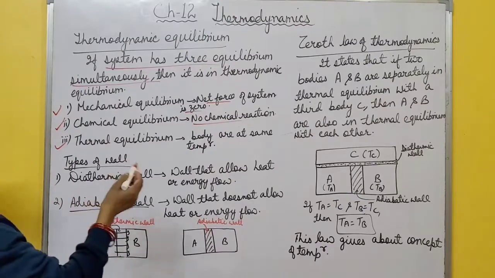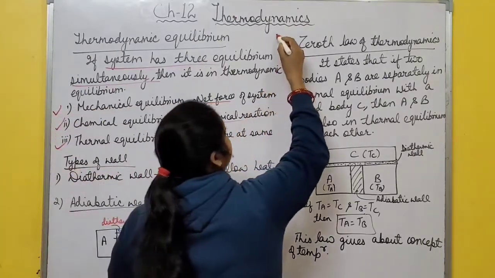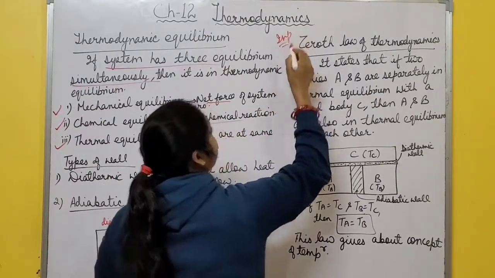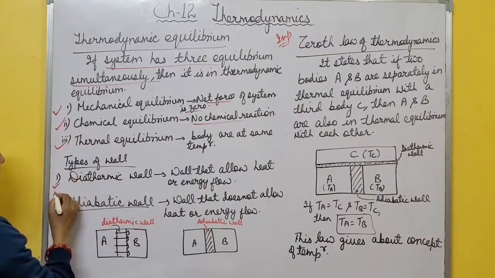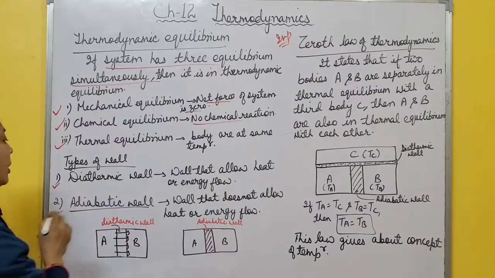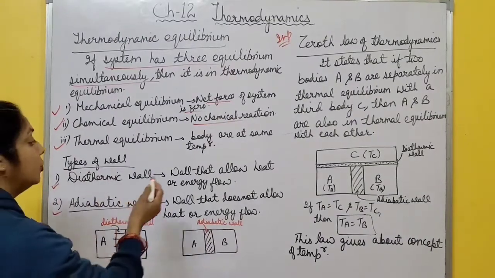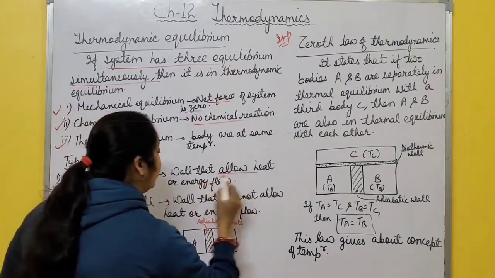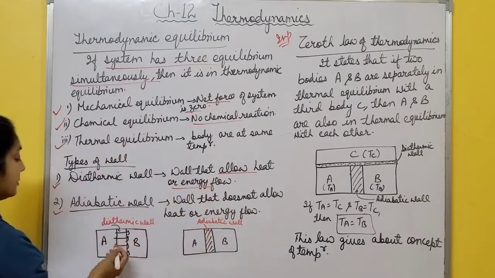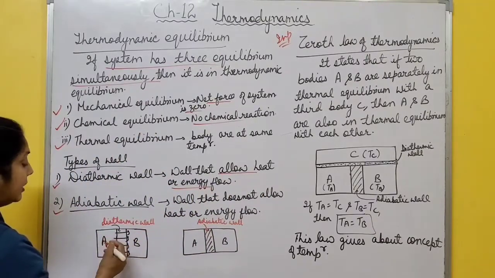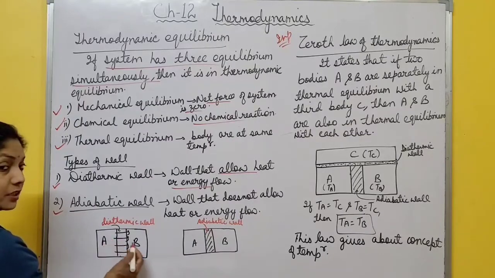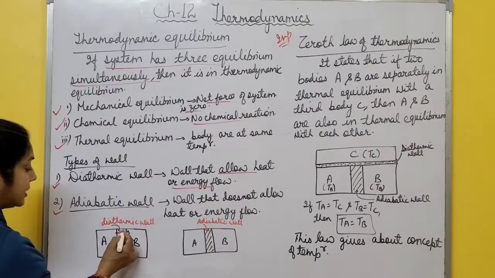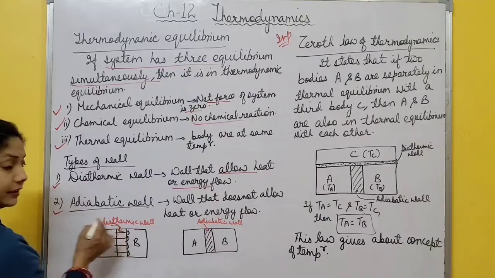After this, the next important topic is the zeroth law of thermodynamics. Before this, you must know these two terms: types of wall, diathermic wall and adiabatic wall. What is a diathermic wall? Those walls that allow heat or energy flow. Suppose there are two systems A and B, and if there is a transfer of heat from one system to another, then this type of wall is called a diathermic wall.